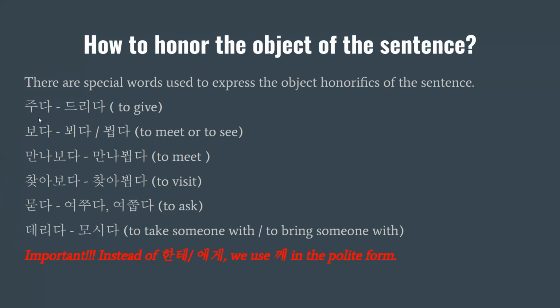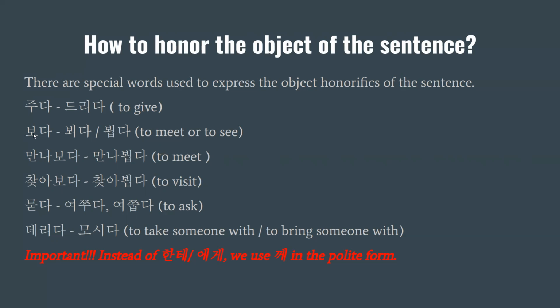So the first word is 주다. This is to give, and you need to use 드리다. So I give my friend a present. So this is okay. You can use I give as 주다 because this is your friend. But when you want to say I give my professor, I give my mom, I give my director something, right? So in that case, you need to use 드리다 because my director, my teacher, my professor, my mom are people who are older than me.